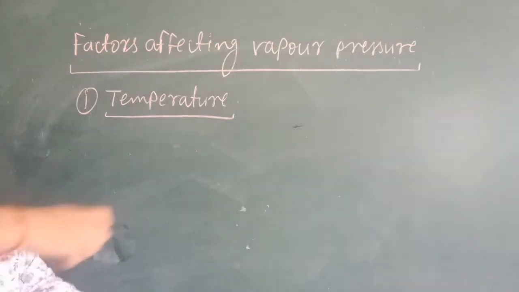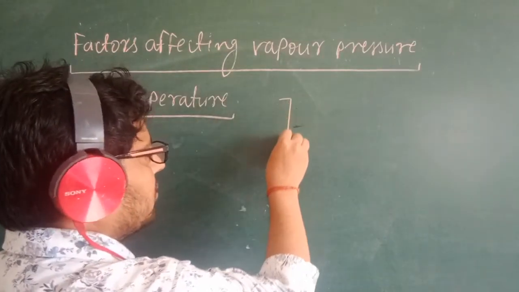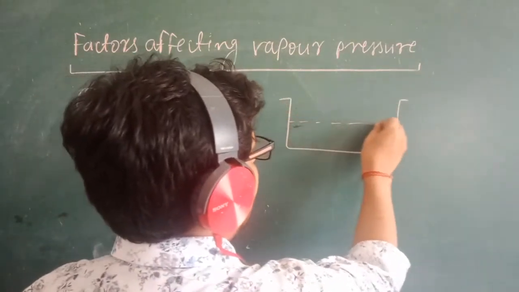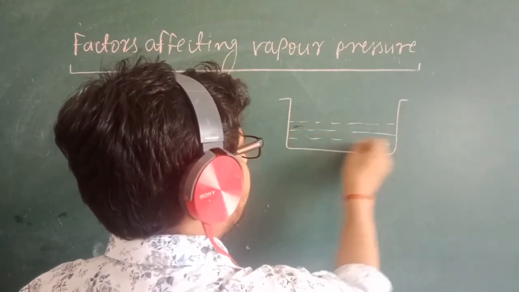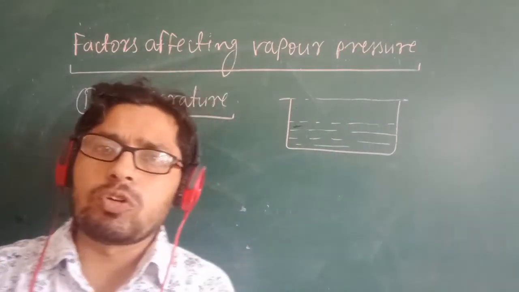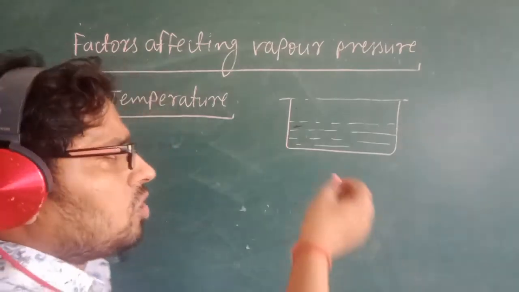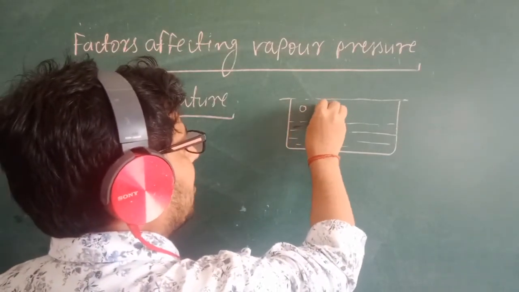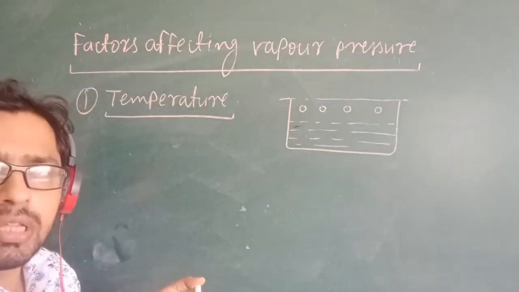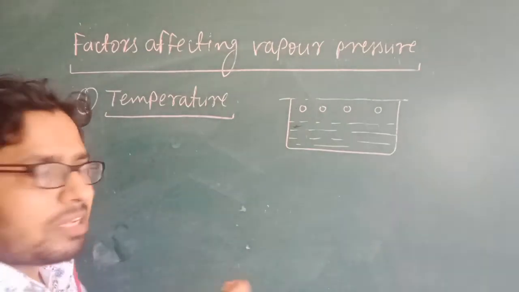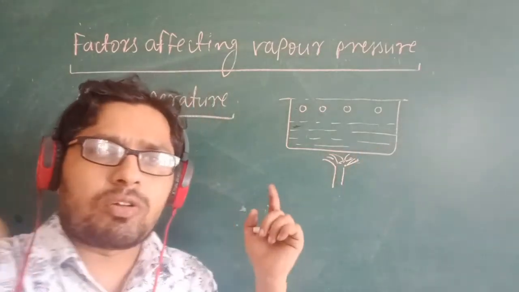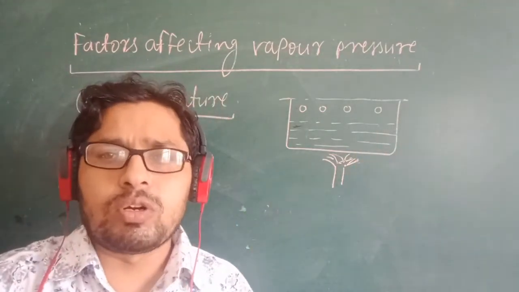It is very simple. You can understand from here. Suppose this is a container. In this container liquid is present. Suppose this is a volatile liquid, because in the start I told you we will talk about the volatile liquid. Since it is volatile, initially some particles are in the vapor form, which will apply pressure on the surface of the liquid, that will be the vapor pressure. But if I increase the temperature, what happens? More particles are going to convert into vapor.